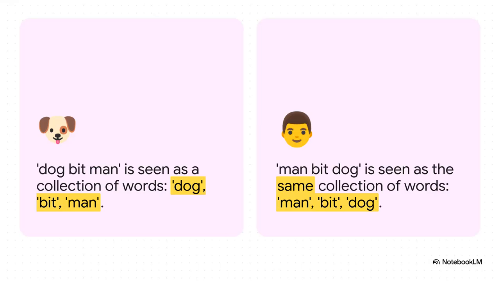To see what I mean, look at these two headlines. Dog bit man and man bit dog. To you and me, those mean wildly different things. But to our naive Bayes classifier, they're exactly the same. It just sees a bag with three words in it, man, bit, and dog. Now, we know this is technically wrong, but it's a brilliant shortcut. It's what makes this whole process so incredibly fast and efficient.